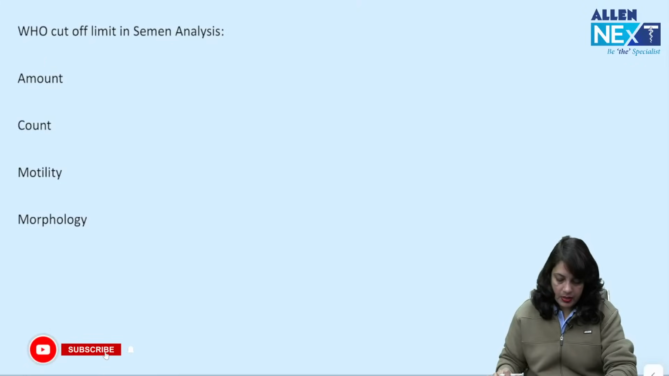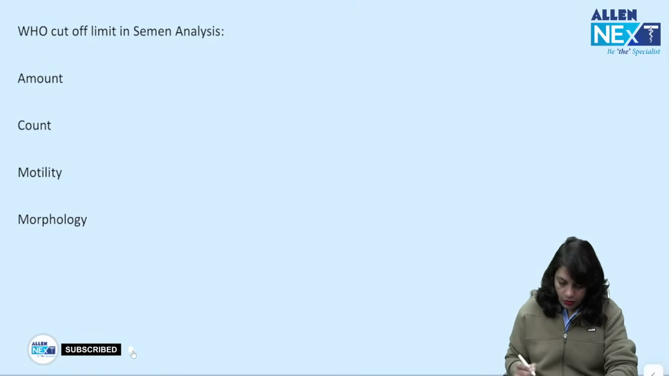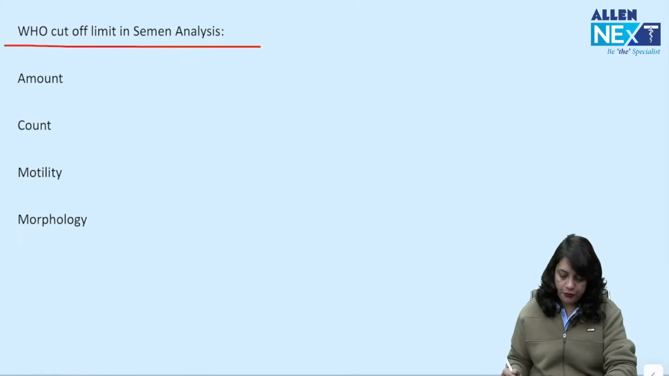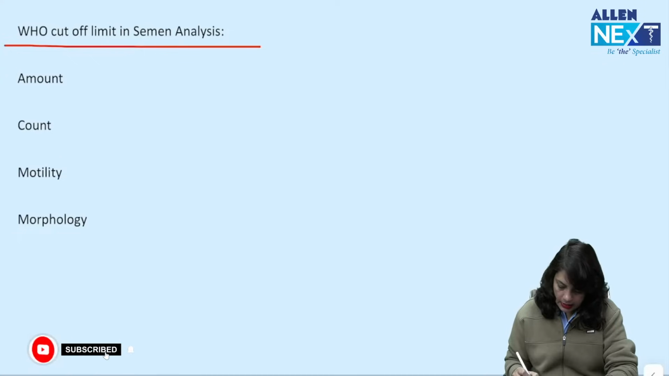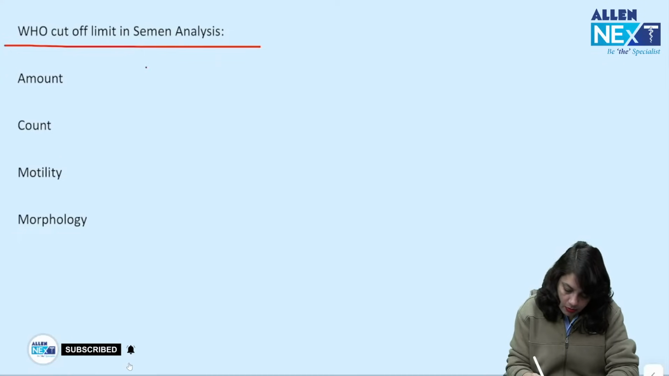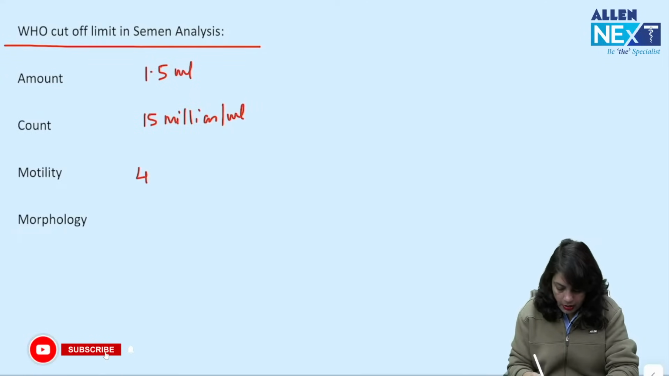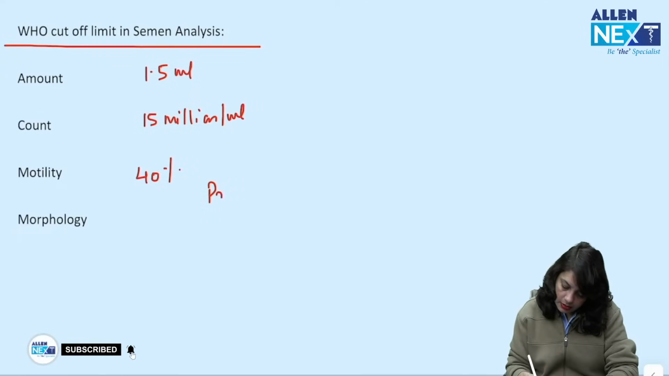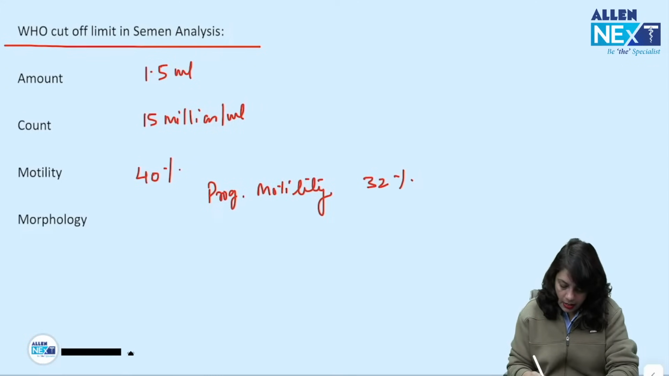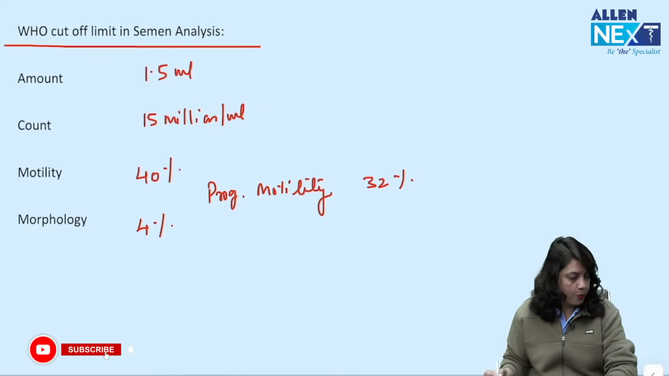Now let us quickly go through the WHO cutoff limits for semen analysis. The amount is 1.5 ml. The count cutoff limit is 15 million per ml. Motility is 40% and progressive motility is 32%, and morphology is 4%.